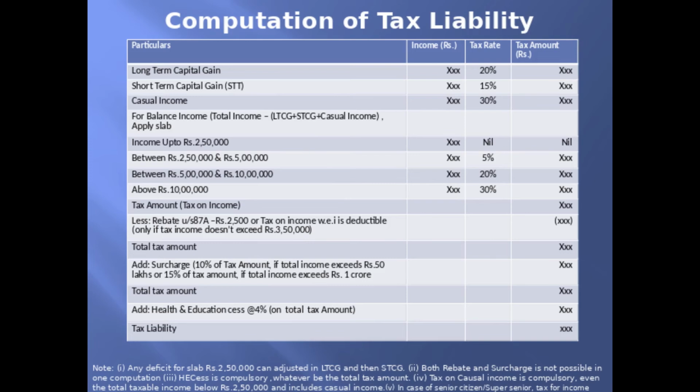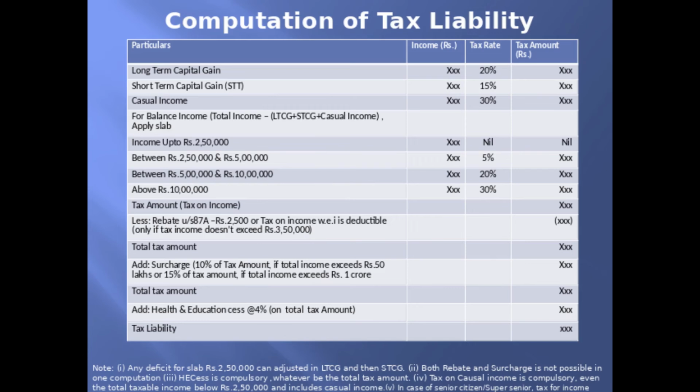Computation of tax liability, which means the tax amount which is liable to be paid by an individual. Take his net total income, and see whether there is any long-term capital gain, short-term capital gain subject to STT, and casual income out of his total income. If so, the tax rate is different for these three incomes. So take long-term capital gain, apply 20% tax rate and find the tax amount. Take short-term capital gain subject to STT, apply 15% tax rate and find the tax amount. Take casual income, apply 30% tax rate and find the tax amount.